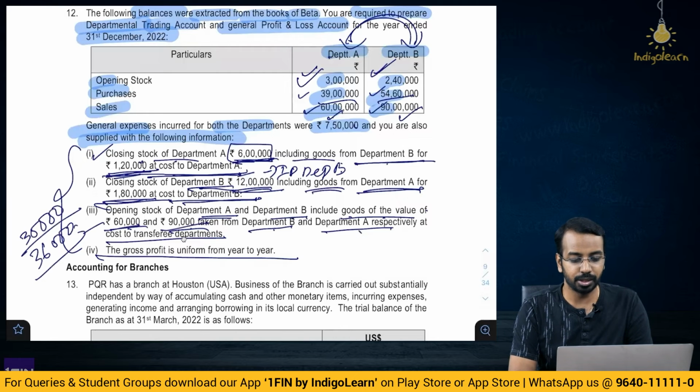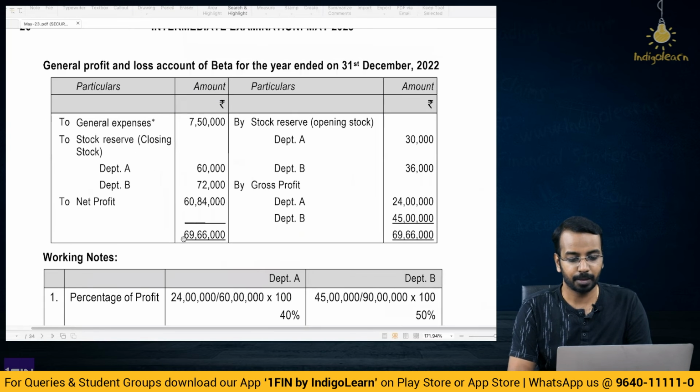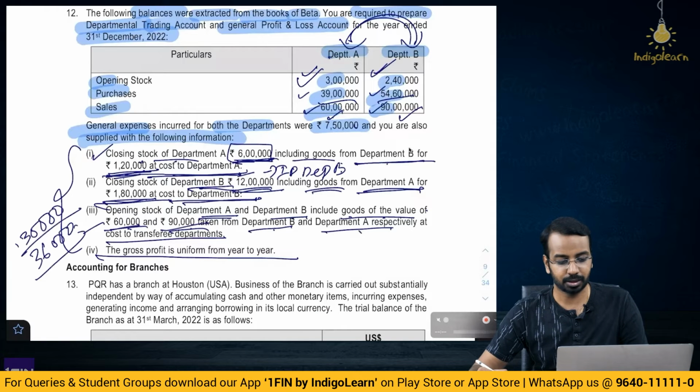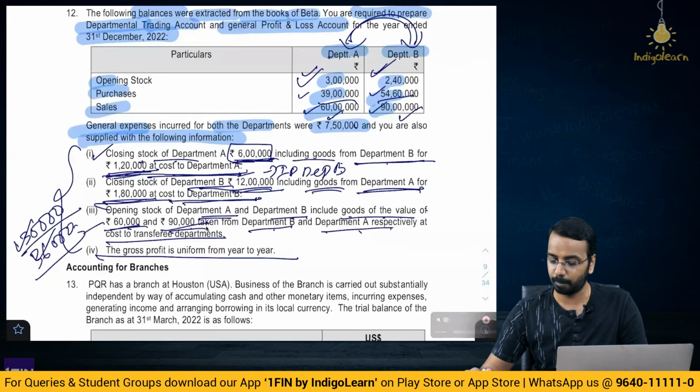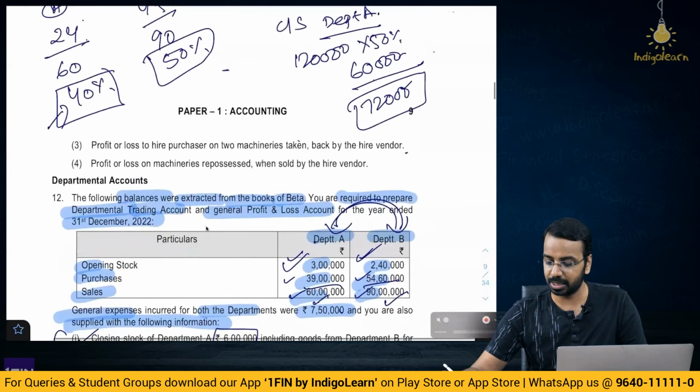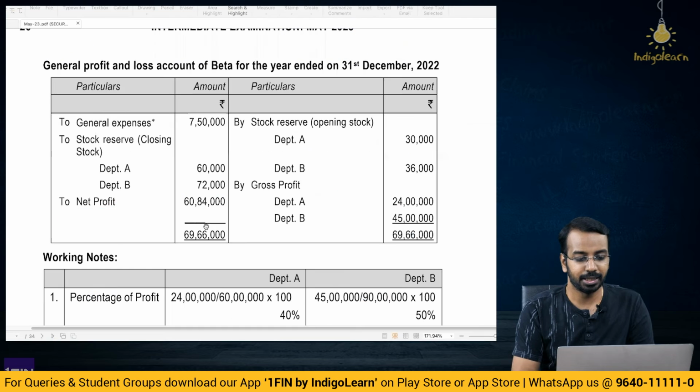So now what you will do is those stock reserves you will plot here. See, opening stock reserve 30 and 36, 30 and 36 that we calculated. Closing stock reserve 60 and 72, 60 and 72 that we calculated, right? Then